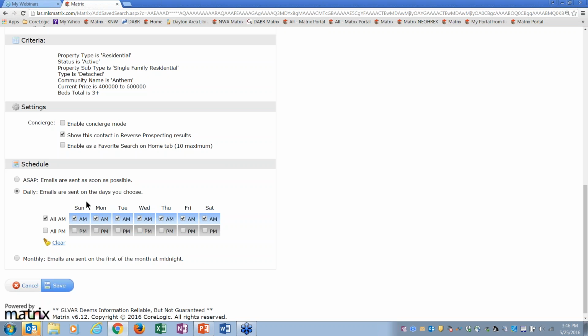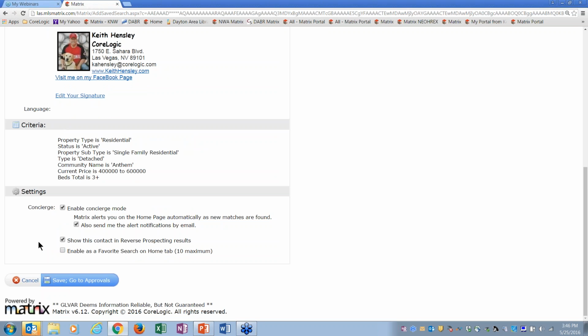He's looking for something, let's say white kitchen cabinets. There's no way that I know of, without looking at the pictures of the listings, to email him just white kitchen cabinets. So what I'm going to do in this case is enable the concierge mode. And remember, when I enable the concierge mode, he does not get these until I approve them. So watch what happens in my schedule here. When I enable the concierge mode, the schedule goes away.